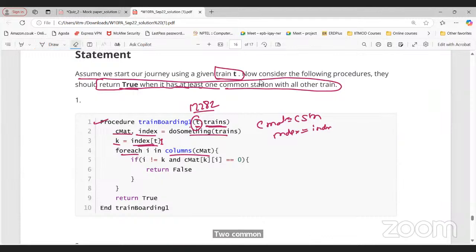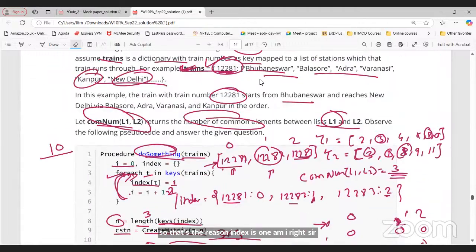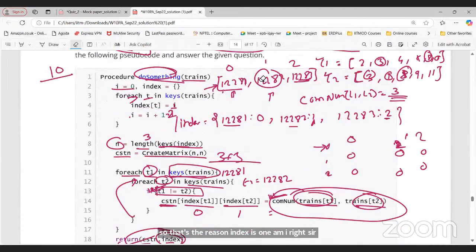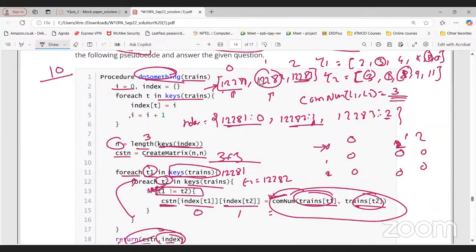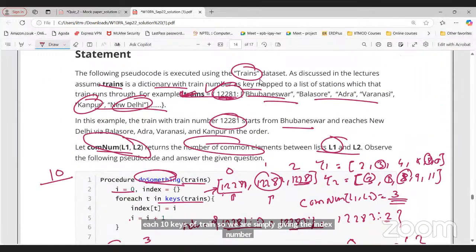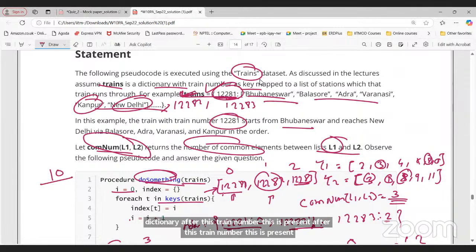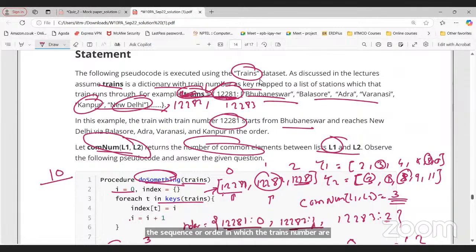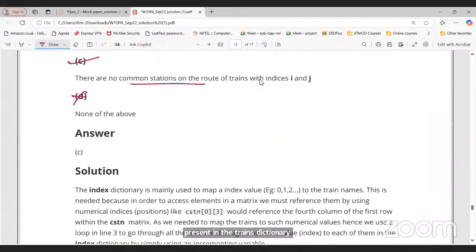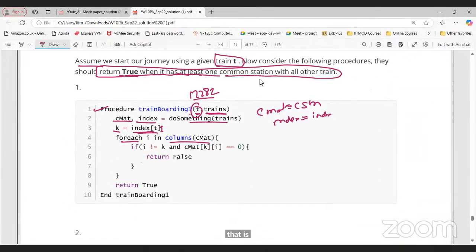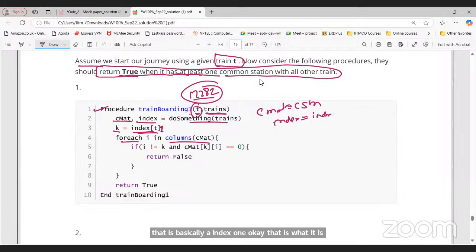No, the index is here because of this particular thing, for each key of trains. So we are simply giving the index number of that particular train. That train number is present first in the train's dictionary. After this train number, this is present. After this train number, this is present. That is the sequence or order in which the train numbers are present in the train's dictionary. That is basically index one. So it is the second train. So we are saying the index will be 1 here because we start from 0, right?